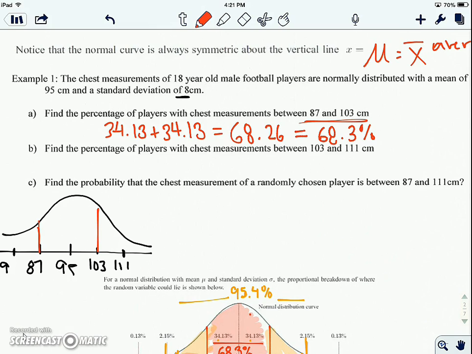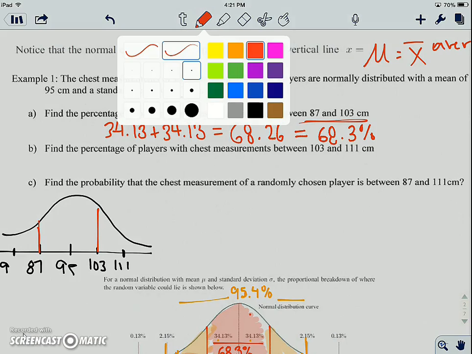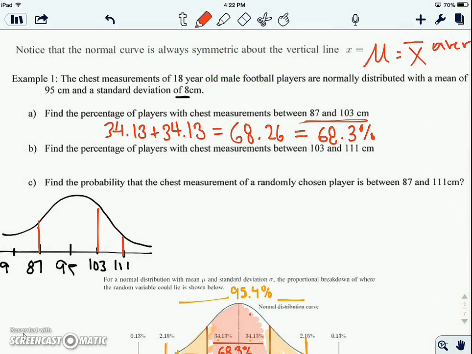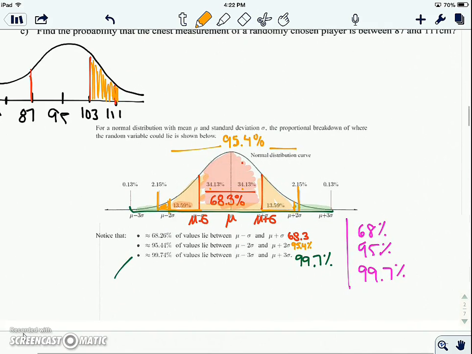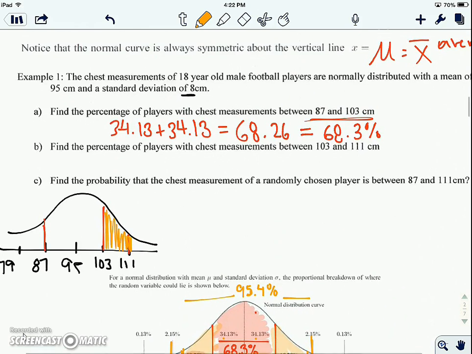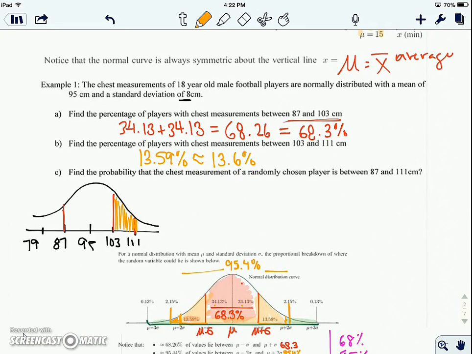Okay, now it says find the percentage of players with chest measurements between 103 and 111. Strong color. So we want these guys, 103 to 111. Well, if we look at our chart, that's just 13.59, which is approximately 13.6%.